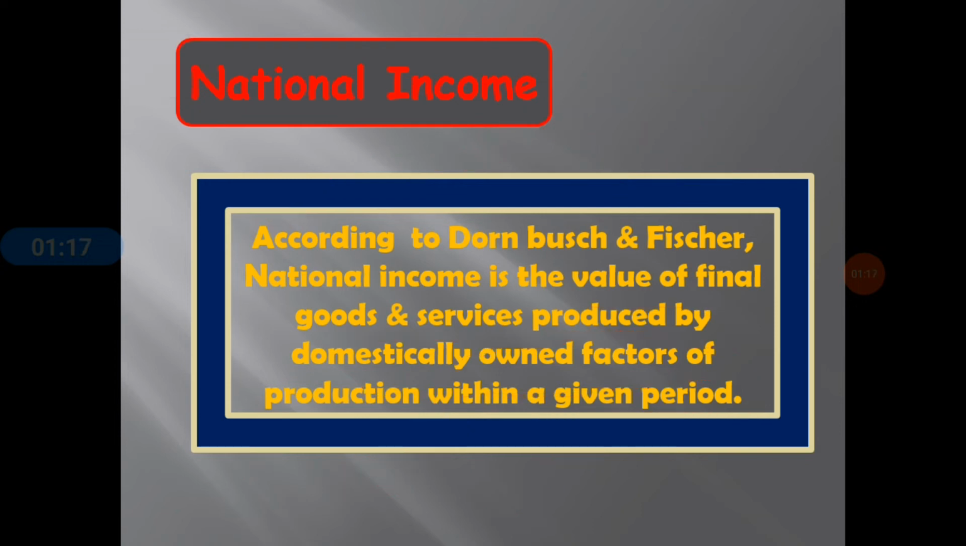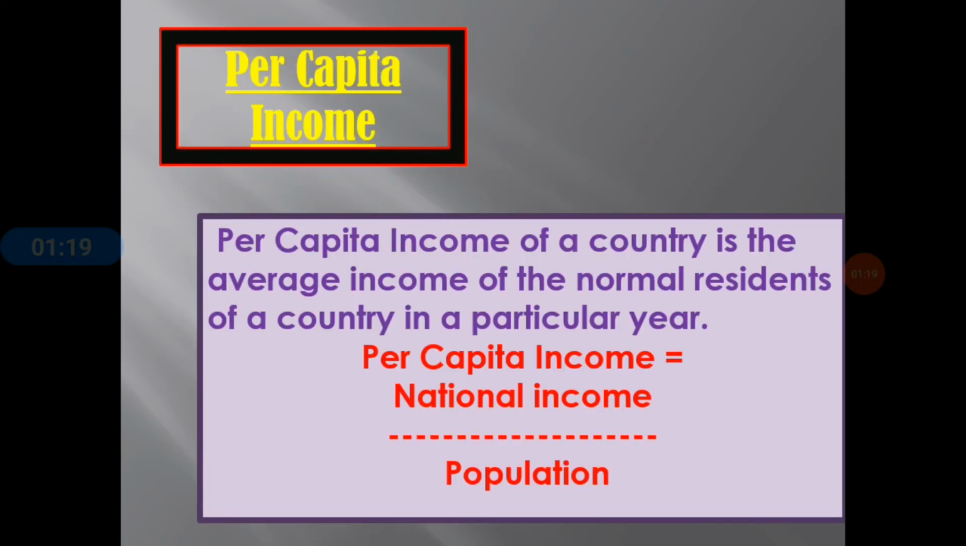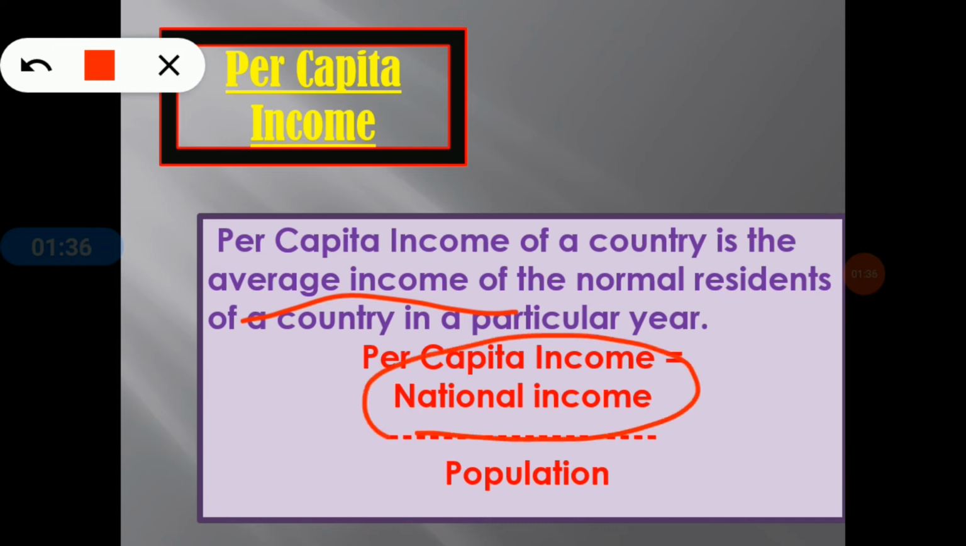So now going to the next concept, that is per capita income. So per capita income of a country is the average income of the normal residents of a country in a particular year. Okay, so per capita income is indicated by the total national income divided by the total number of population of the country.